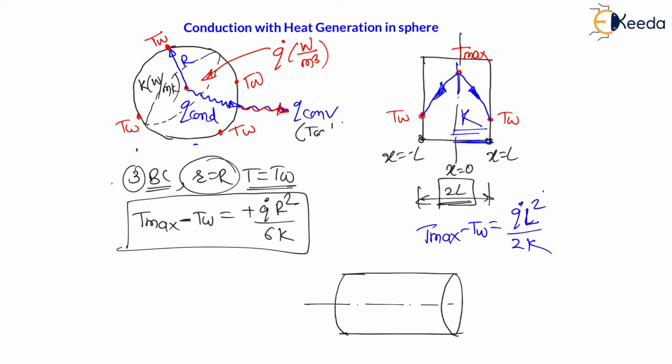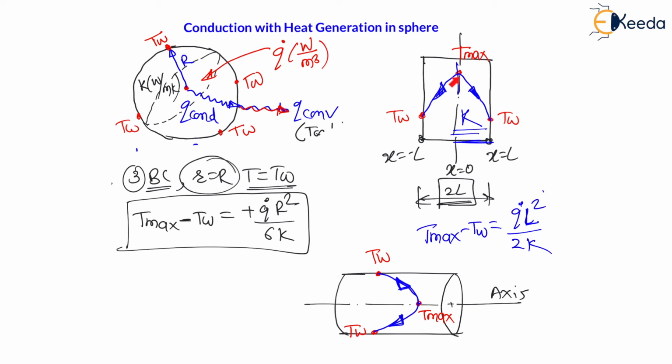In one of the lectures, also for cylinder, I have taken almost 30 to 35 minutes. I have explained this concept. On this axis, there will be a maximum temperature for the cylinder, and on the wall there will be a wall temperature, T wall, right? The heat always flows from the maximum temperature to wall temperature, means from center, that is axis, to the wall, right? This will be the direction of heat flow. And the temperature profile again in case of cylinder is parabolic, like this, from maximum temperature to outside wall, right? This is how heat is flowing.